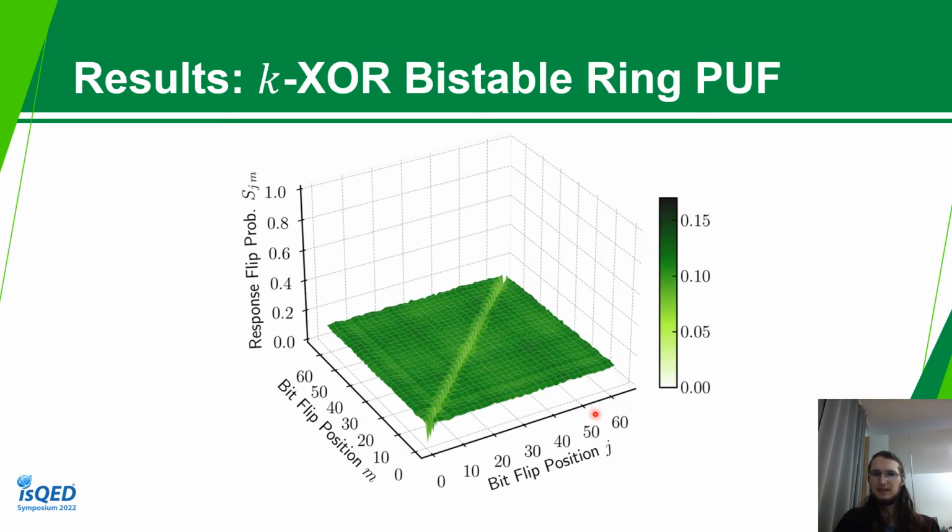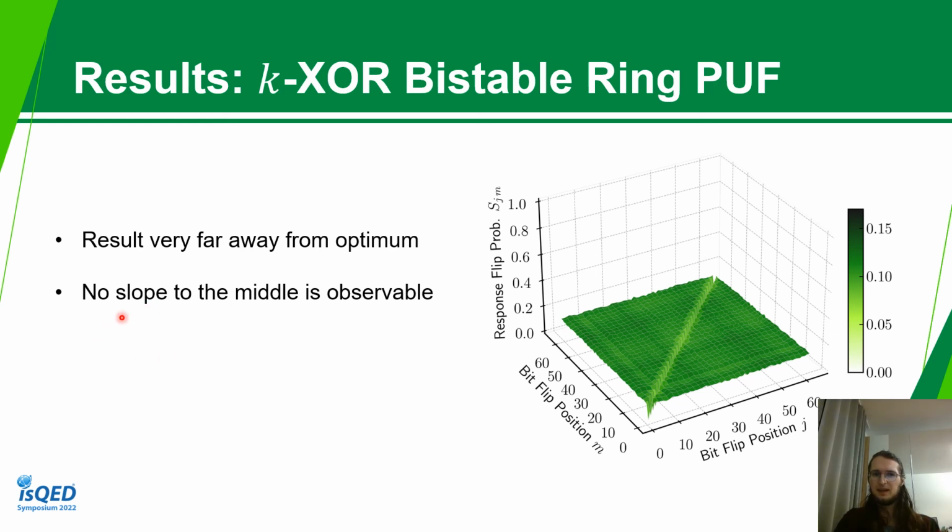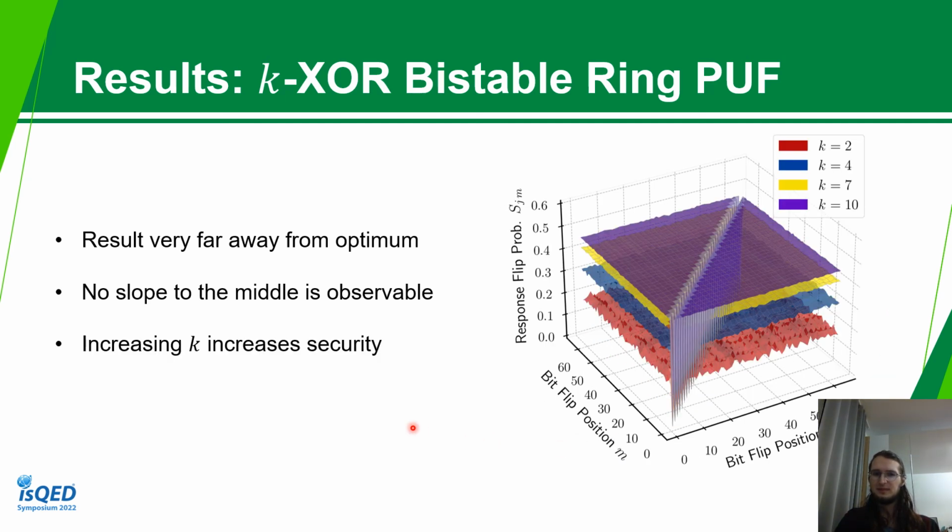Last, we can look at the Bistable Ring PUF. It is just a plane at one specific flip probability, just as it was before in the one-dimensional part. What we cannot see here is the slope to the middle that we had with the arbiter PUF, so it seems to be specific to the arbiter PUF. If we increase k, we just increase the flip probability as before, so it gets more secure.